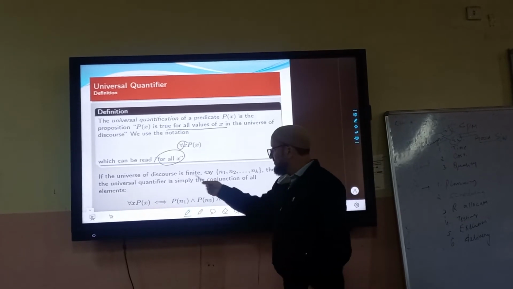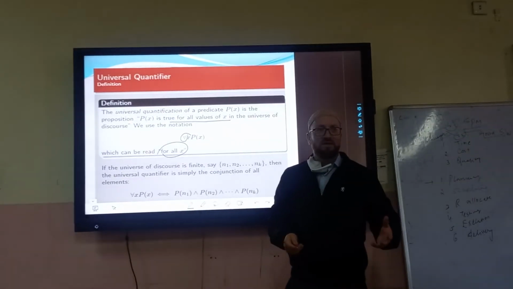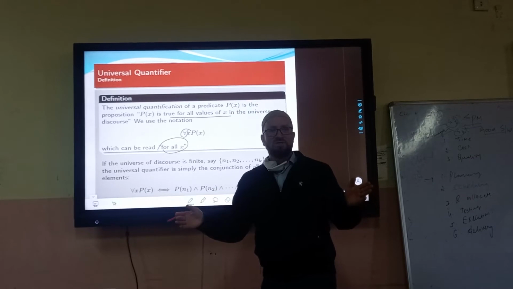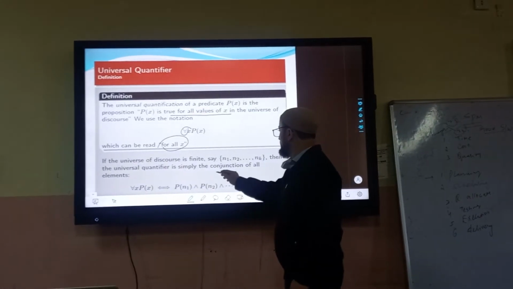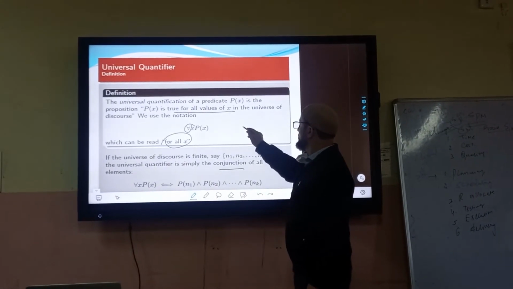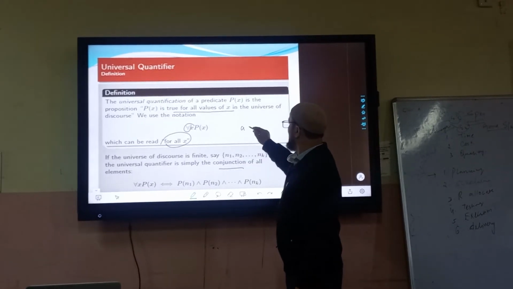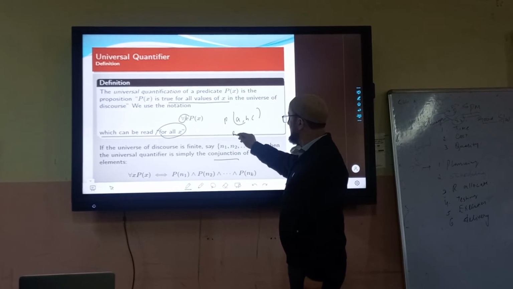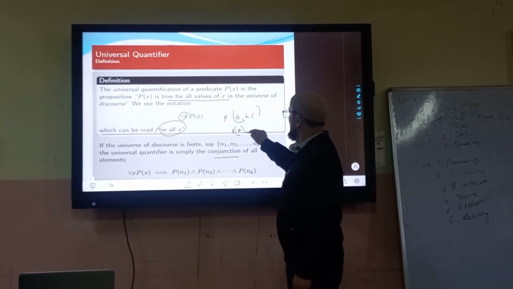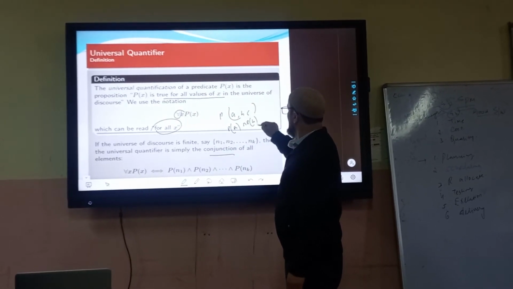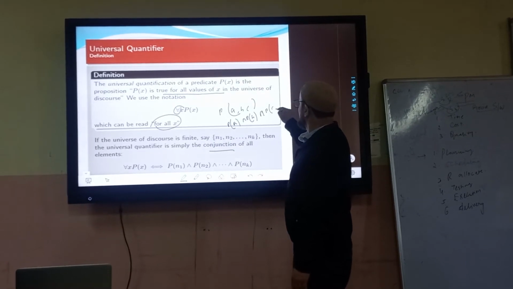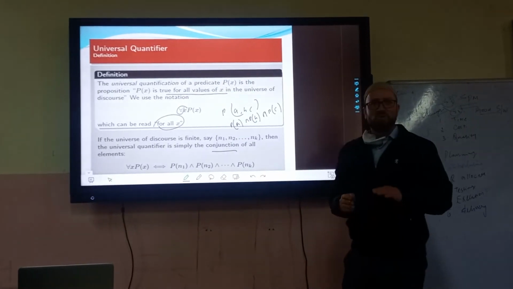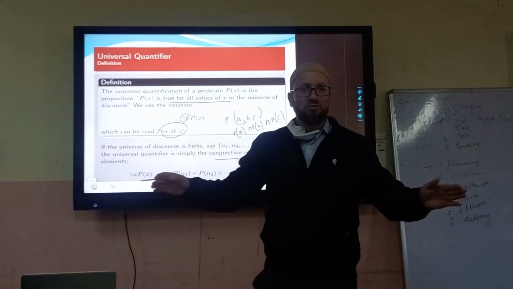अगर universal discourse finite है, यानी कि कुछ ही elements हैं, so it will be the conjunction of all. If this has A, B, and C in the domain, this means P of A and P of B and P of C. It's a conjunction because we know and is true only when all are true.